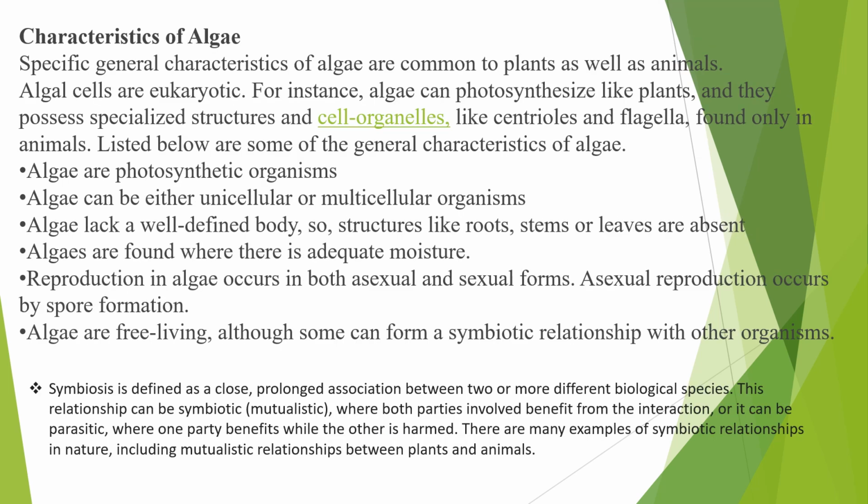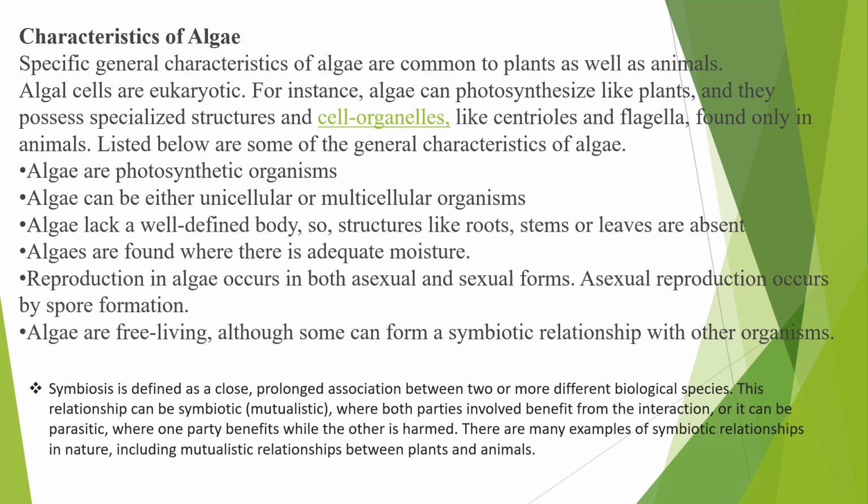Coming to the characteristics of algae, the special characteristics of algae are common to both plants as well as animals. They are mostly eukaryotic. For instance, algae can photosynthesize like plants, and they possess specialized structures and cell organelles like centrioles and flagella, which are found only in animals. Some of the characteristics: algae are photosynthetic organisms. They can either be unicellular or multicellular. They lack a well-defined body, so structures like roots, stems, or leaves are absent. Algae are found where there is adequate moisture, so they require moisture to grow.